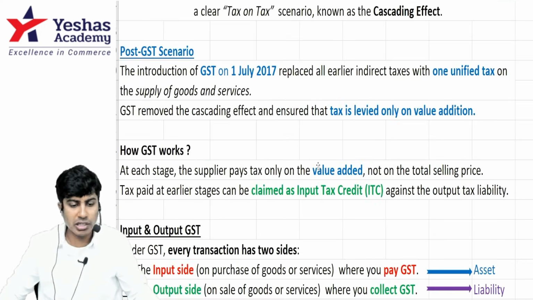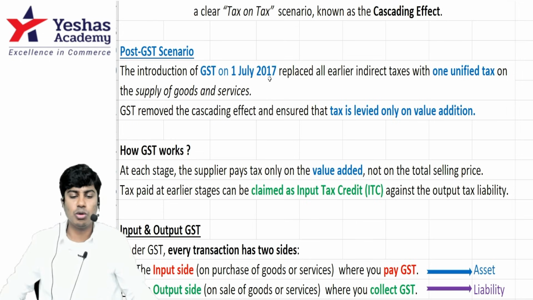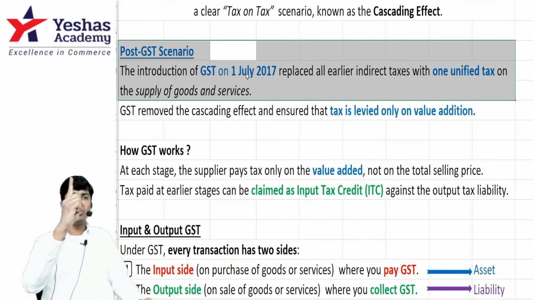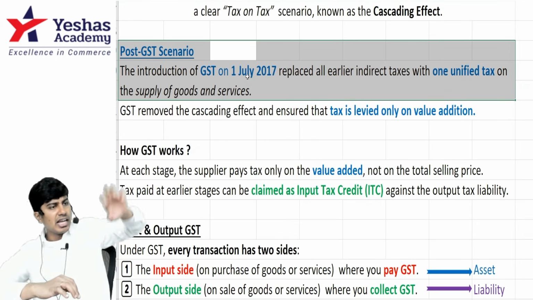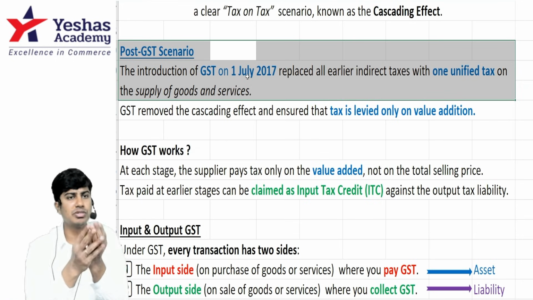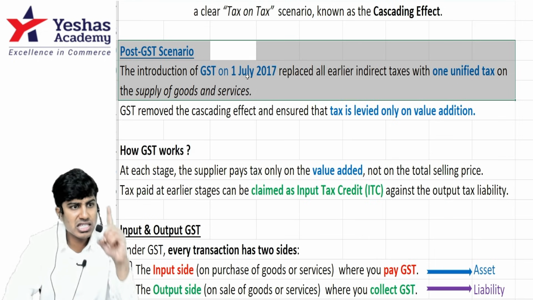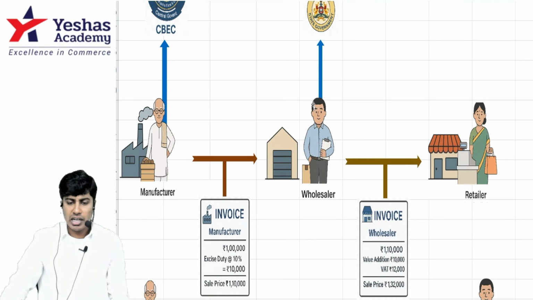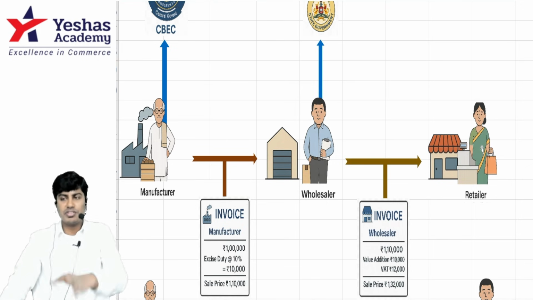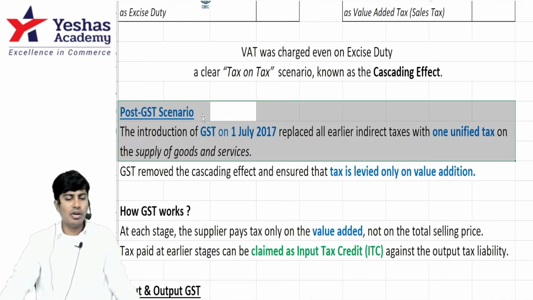Let's see how it will work in the post GST scenario. Post GST scenario, that is from 1st of July 2017, there is one unified tax for the entire country, and there is no central excise, no service tax, no sales tax. Everything together comes under one tax called GST, goods and service tax. And this wholesaler can take input tax credit of the tax paid here through Manohara to CBEC. And this retailer can take input tax credit of the tax paid to the state department through the wholesaler, if she is also a businessman. Let's see how it works in this case.